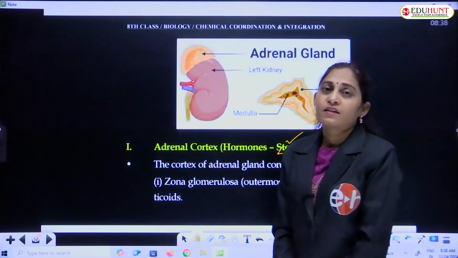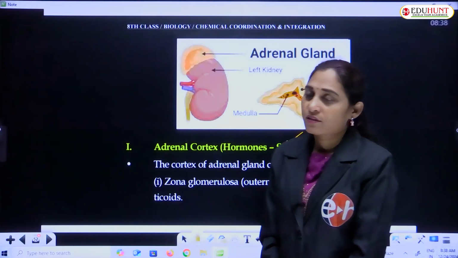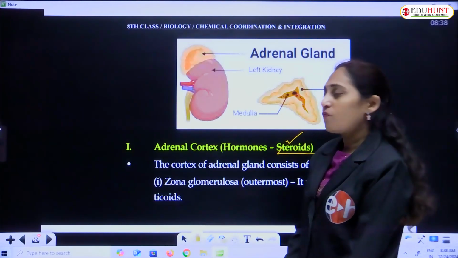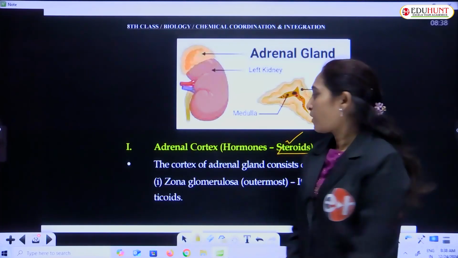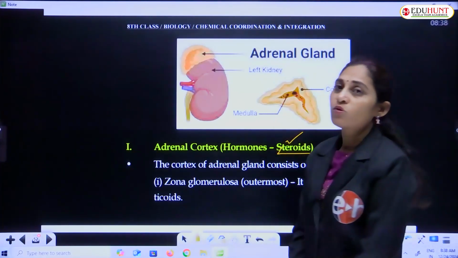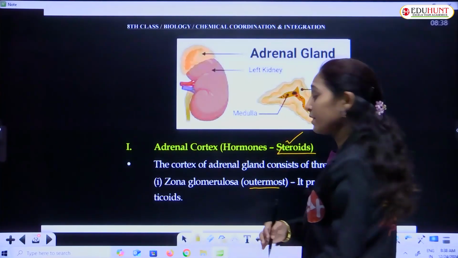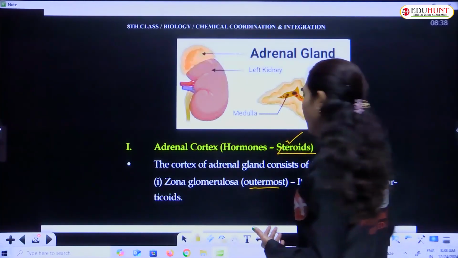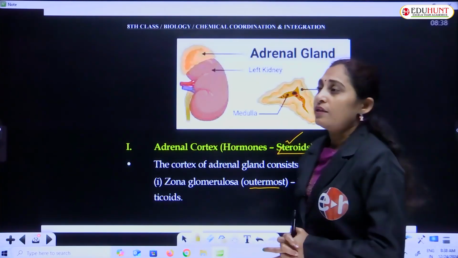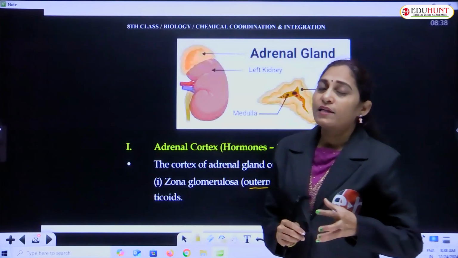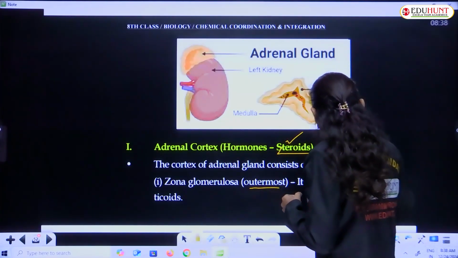Let us see the hormones secreted by the adrenal cortex. The cortex of the adrenal gland consists of three zones. One is the zona glomerulosa. This is the outermost one, and it secretes the mineral corticoids. The hormones secreted by the adrenal cortex are called corticoids.